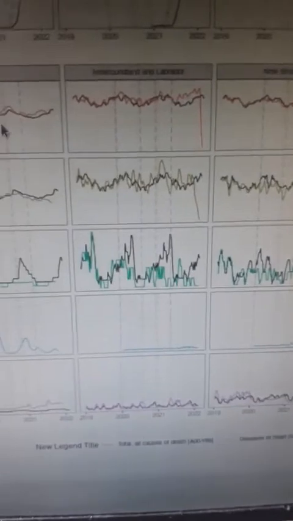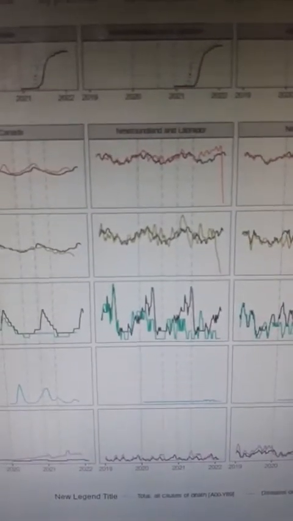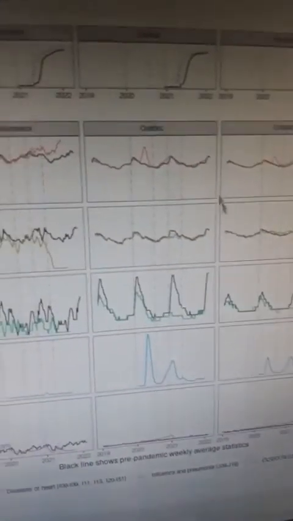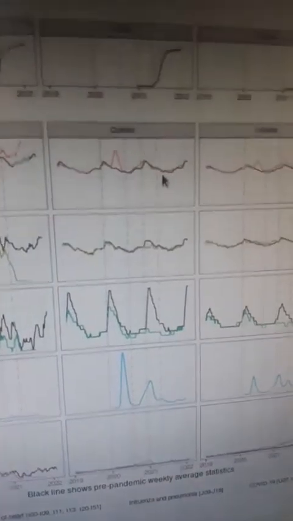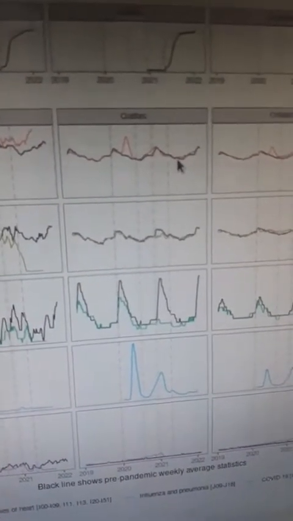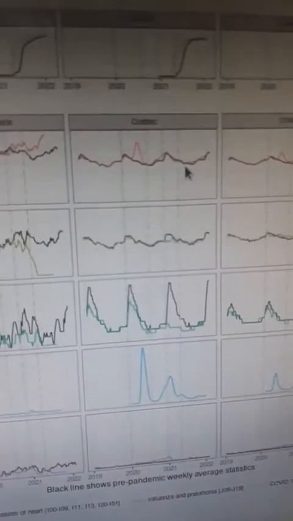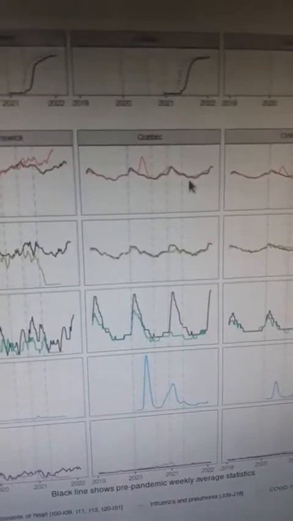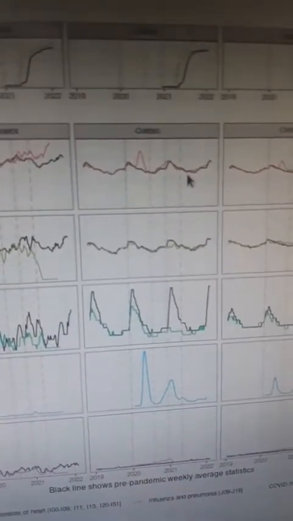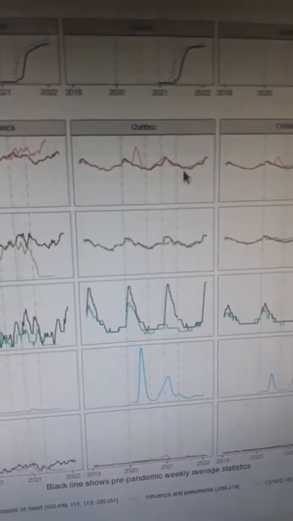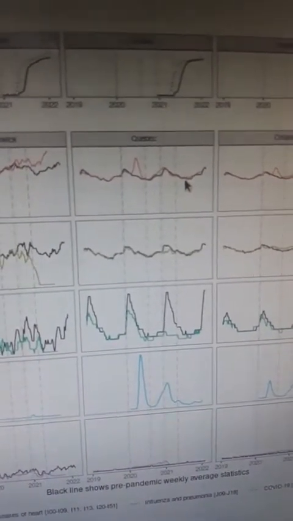So what do we see when we look at the excess deaths? We see that it differs very much from one province to another. Let's start from the province which shows no excess deaths, which is Quebec, which is a very good result. Whatever they're doing or not doing, I cannot comment on why we see what we see, but I can state the observations which all of us have by looking at this image.